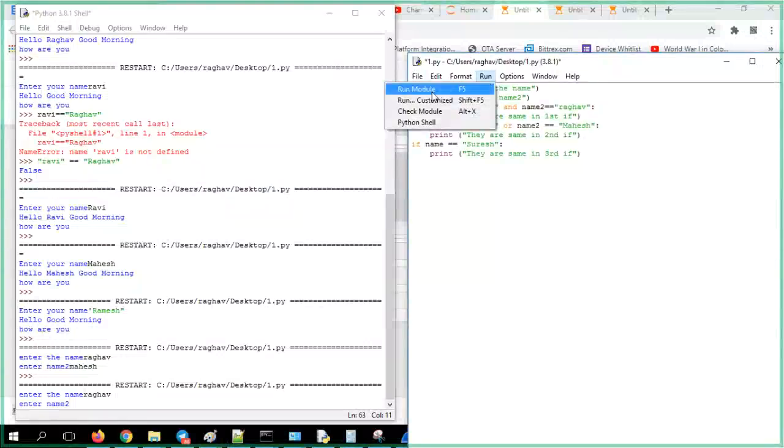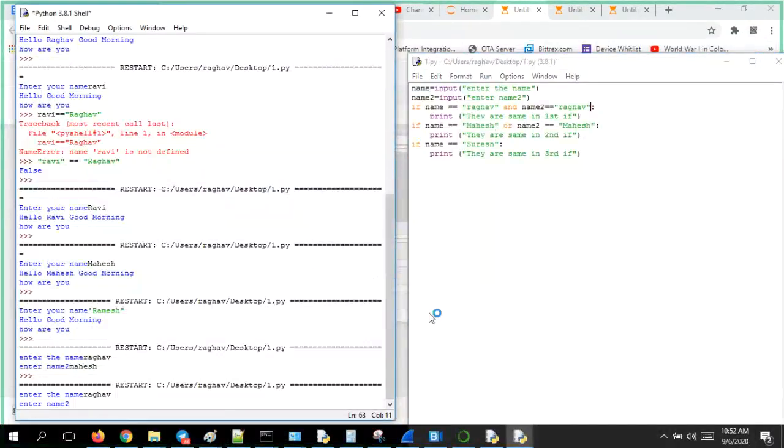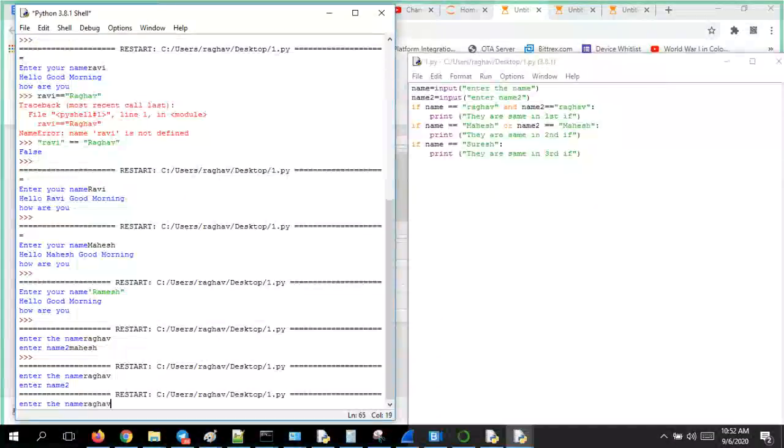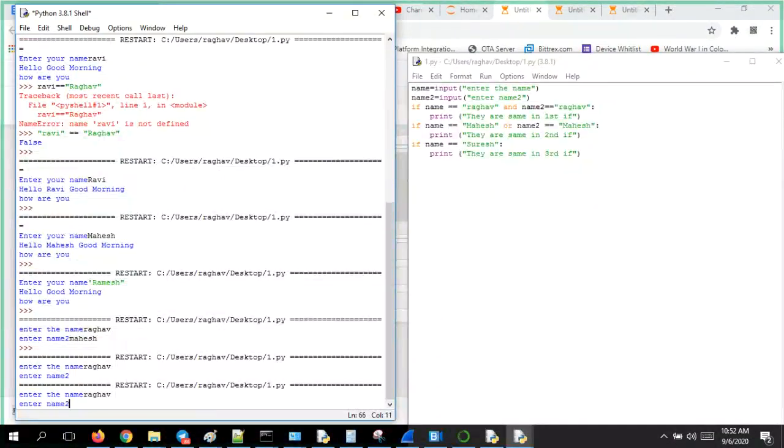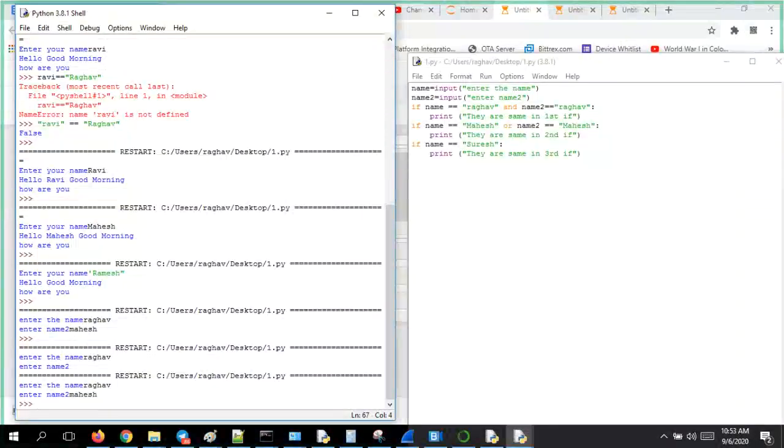Now I am trying to run it. First it asked me Raghav. I have given yes. The second condition I have given Mahesh. Guys, if you see properly, why did it go? Name 2 is equal to Mahesh is there, right? This condition has to be satisfied. Enter name 2. It's a capital M, I think. That is the reason.